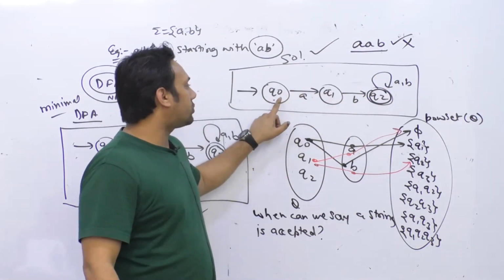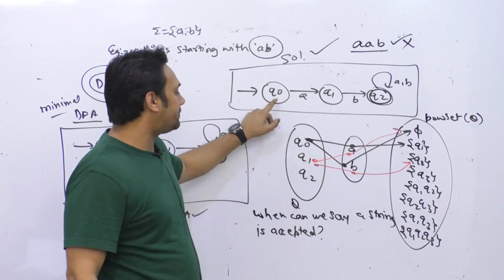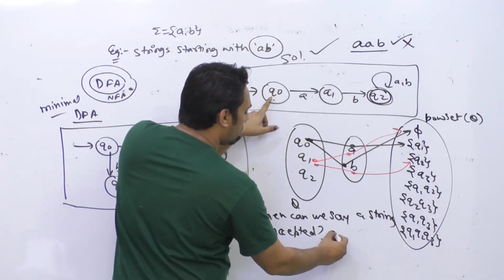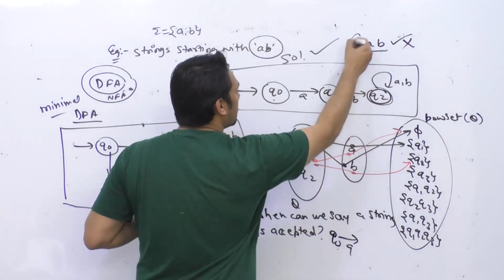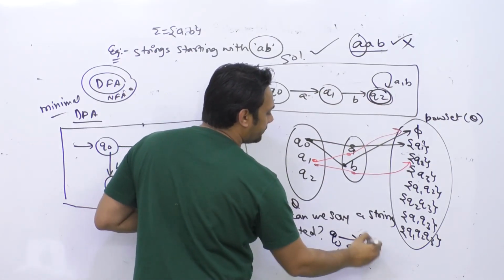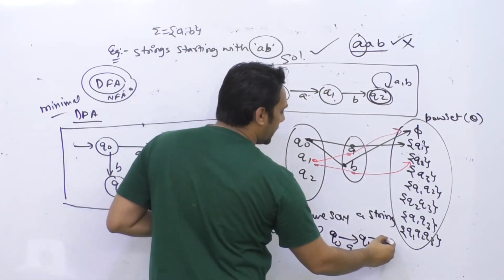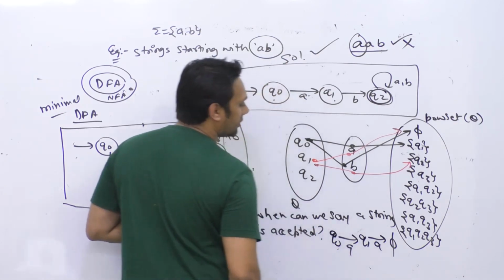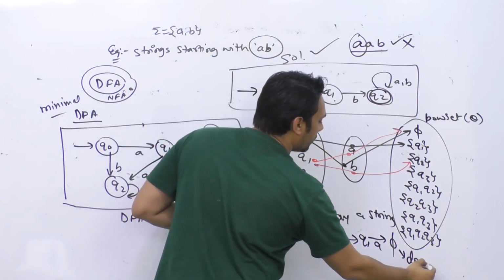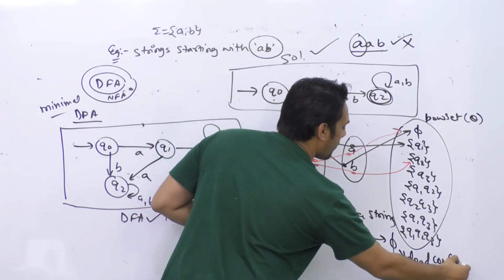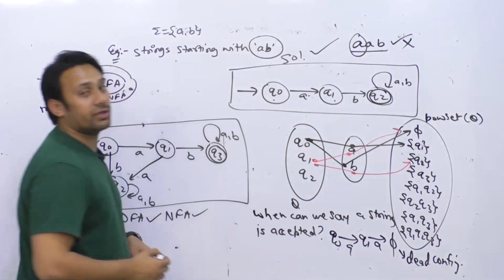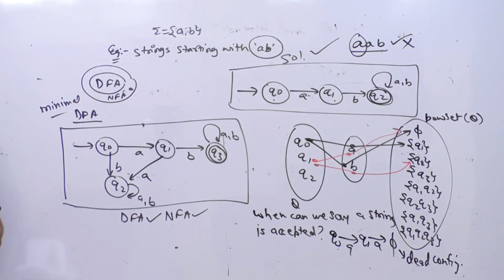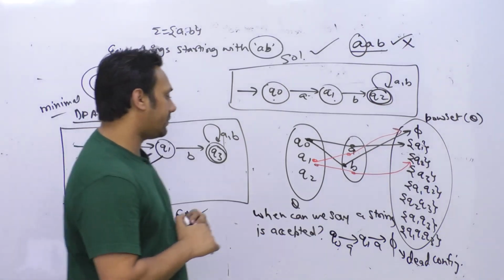If you give this string to this diagram, in Q0, by giving the first A, you go to the state Q1. In Q1, by giving one more A, you go to phi. So this is going to a dead configuration, which means the string is not accepted.